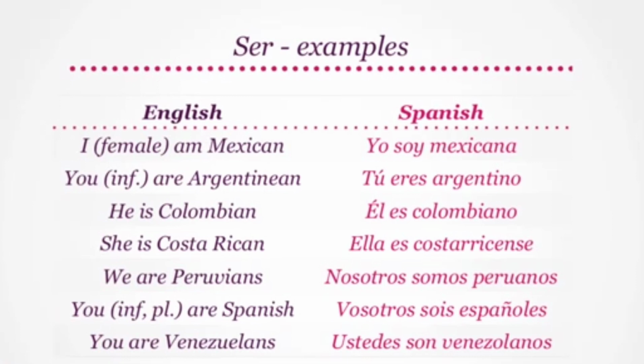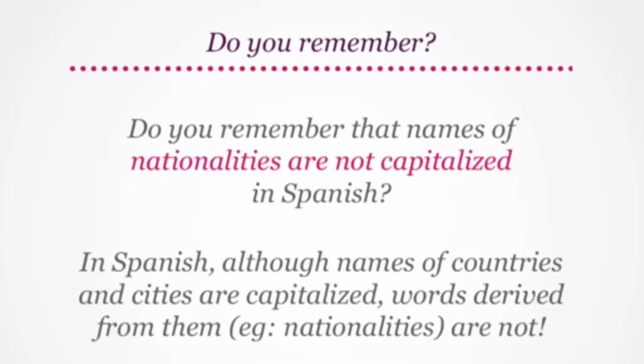We are Peruvians to nosotros somos peruanos. The informal and plural form of you are Spanish translates to vosotros sois españoles. And the formal and plural form of you are Venezuelans to ustedes son venezolanos. Do you remember that names of nationalities are not capitalized in Spanish? In Spanish, although names of countries and cities are capitalized, words derived from them, for example nationalities, are not.